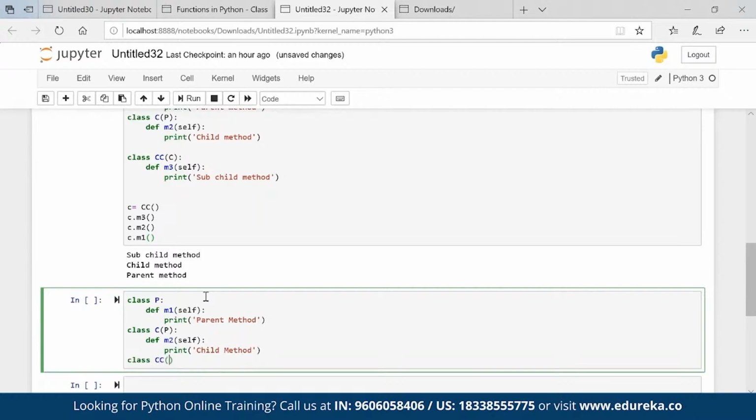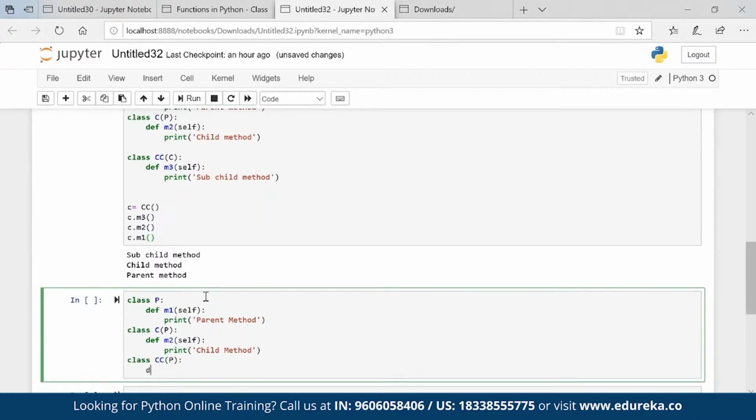Class CC of P, def M3 self, print sub child method. Right.